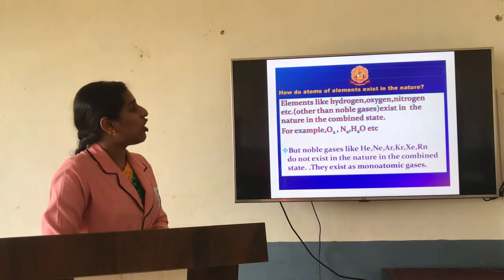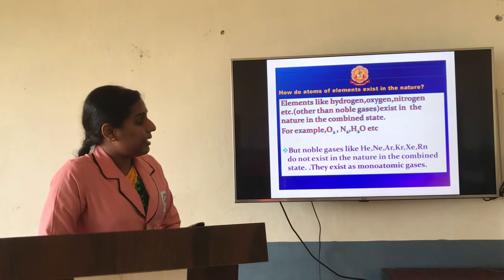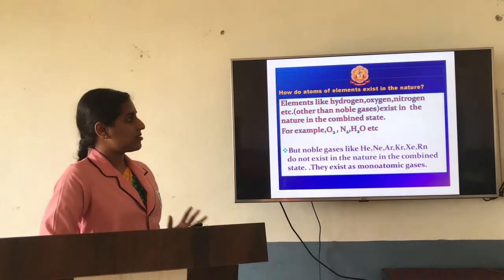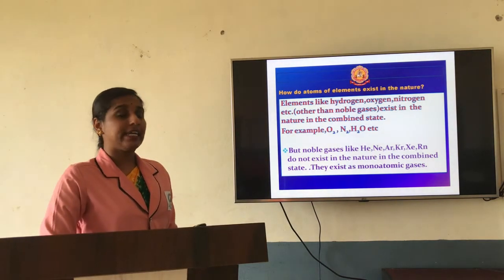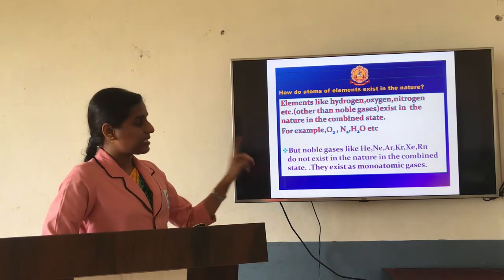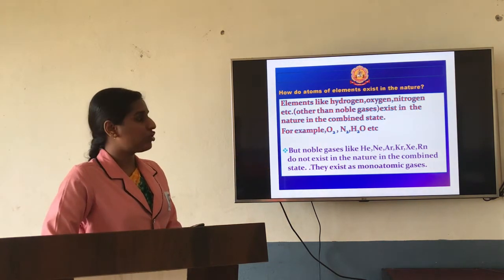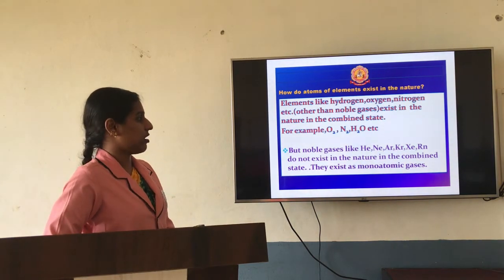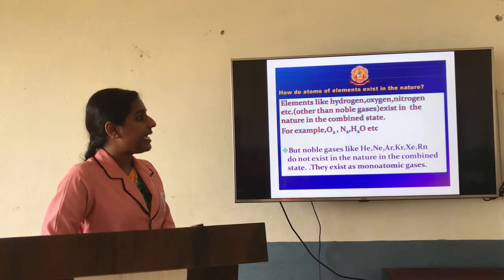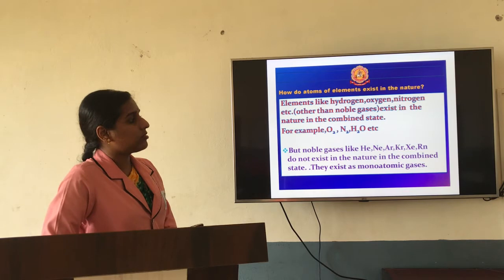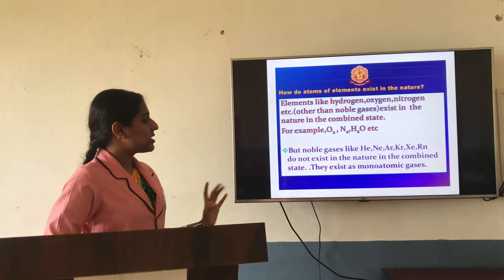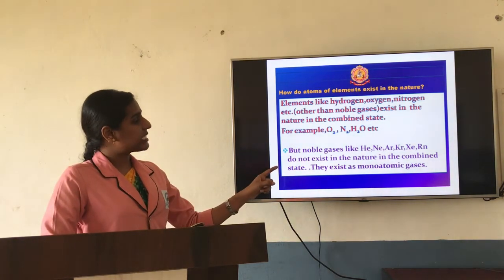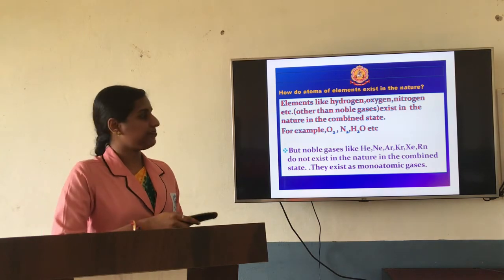So how do atoms of elements exist in our nature? Elements like hydrogen, oxygen, nitrogen, etc., other than noble gases, exist in nature in the combined state. For example, oxygen exists as O2, nitrogen exists as N2, and the combination of hydrogen and oxygen is known as the water molecule, etc. But noble gases like helium, neon, argon, krypton, xenon, radon do not exist in nature in a combined form. They exist as monoatomic gases.